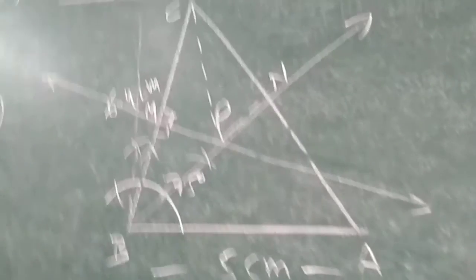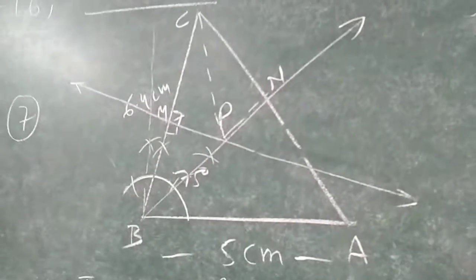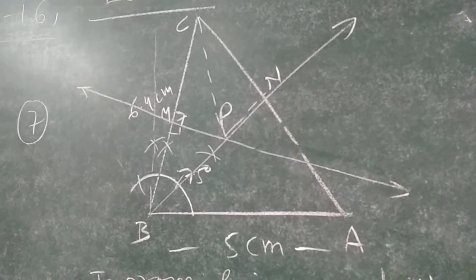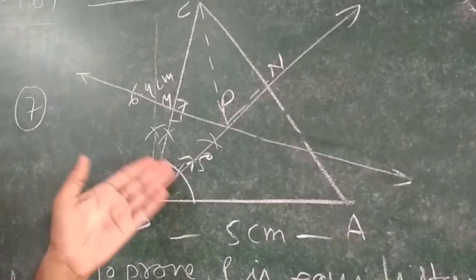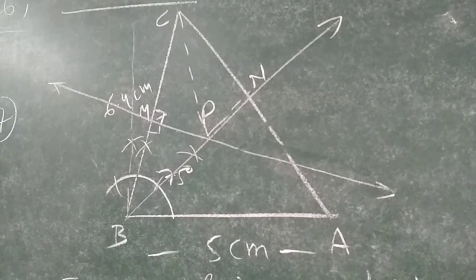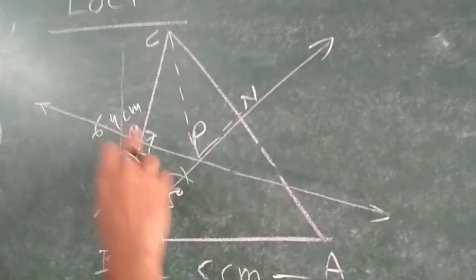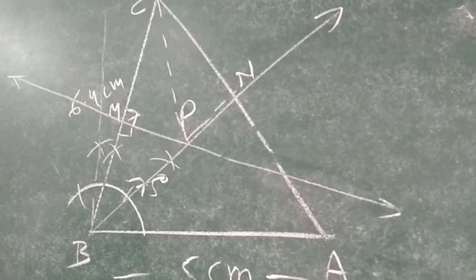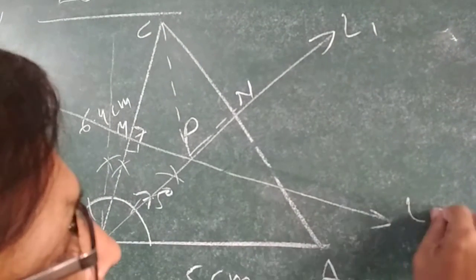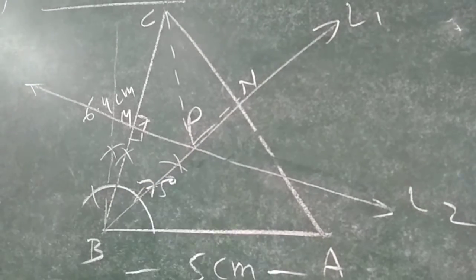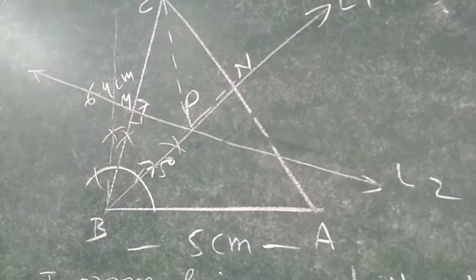In question number 7, you are given a triangle ABC, with angle B 75 degrees. The bisector of angle B is this line BN, and the perpendicular bisector of line BC is this line. Let them be L1 and L2. There is a common point P, for which we have to prove that it is equidistant from B and C.